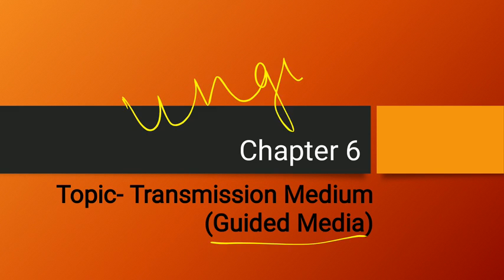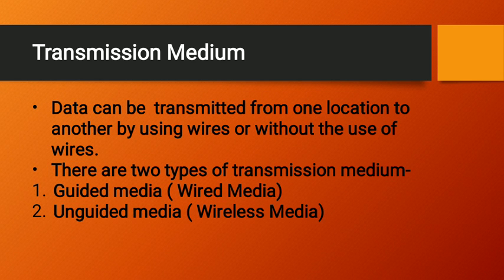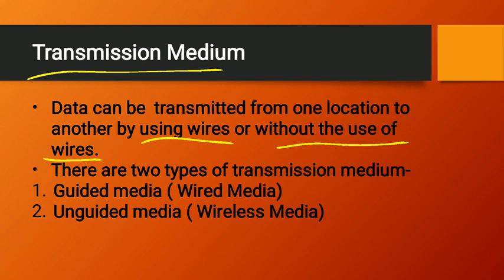First of all we will be doing guided media. In the next video we will be doing unguided media. Let us see what is transmission medium. Data can be transmitted from one location to another by using wires or without the use of wire. So we can transfer the data from one computer to another computer by using wires or without using wires. When we are using wires, that will be known as guided media, and when we are not using wires, then it will be known as unguided media.